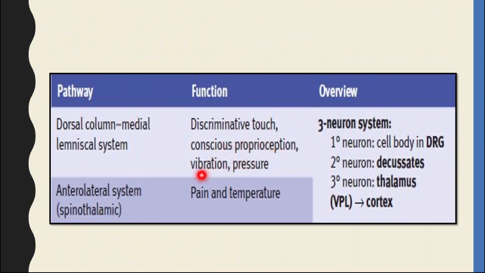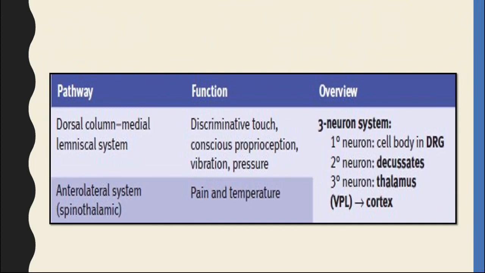proprioception, vibration and pressure. And the neurons which fall under this tract, which carry the sensation anterolateral, they are mainly pain and temperature. So, pain and temperature broadly we can say are carried by anterolateral, and almost rest of the things, discriminative touch, 2-point discrimination. Discriminative touch means discrimination between two different points as a separate one, or the conscious proprioception.